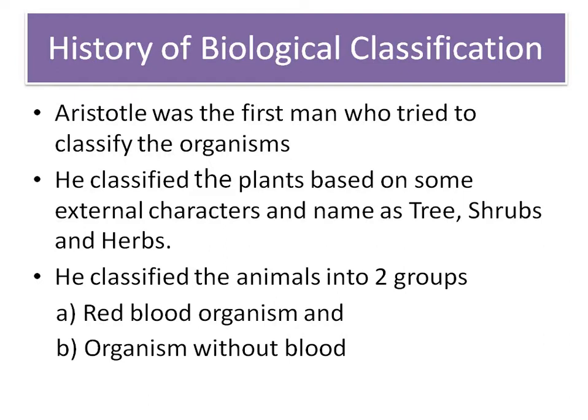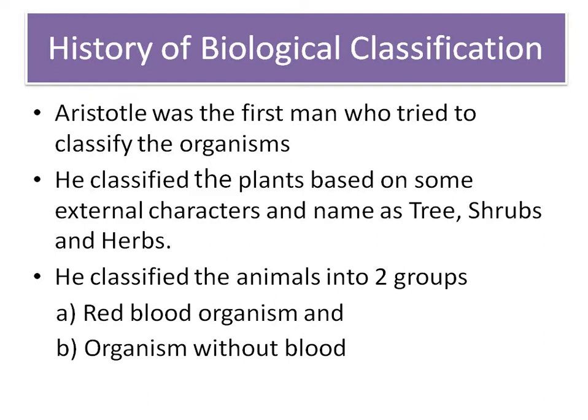This classification system was very simple and was not followed by subsequent workers, because if you see his classification system, there are lots of demerits. All plants cannot be grouped as trees, shrubs, or herbs. Among trees there are varieties of species; among shrubs and herbs also there are varieties. All herbs do not belong to the same species, all trees do not belong to one species, and all shrubs do not belong to the same species.